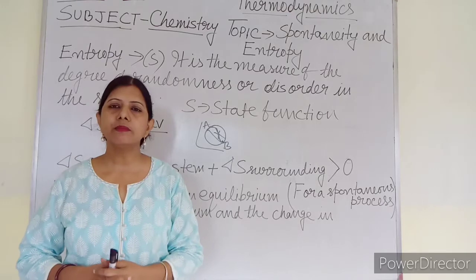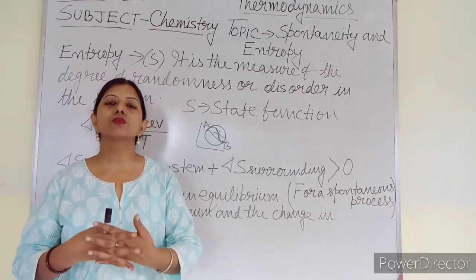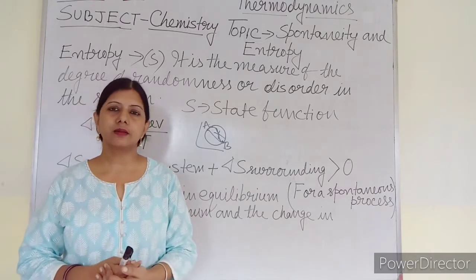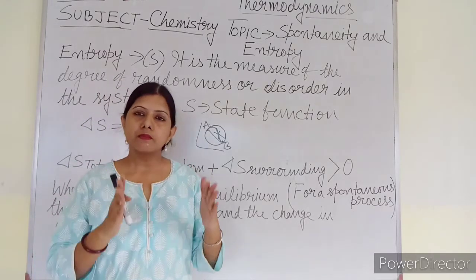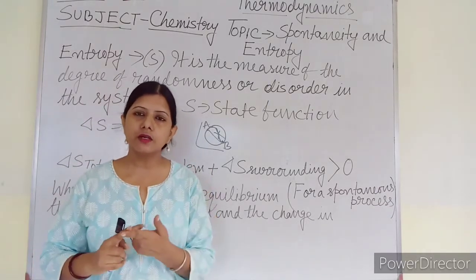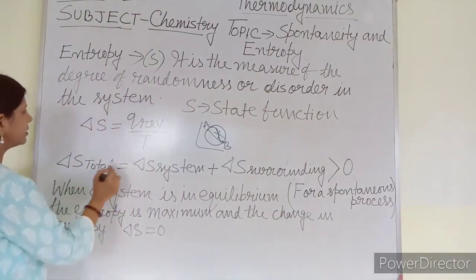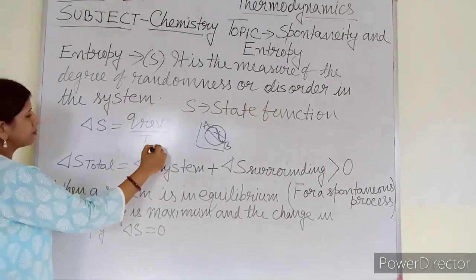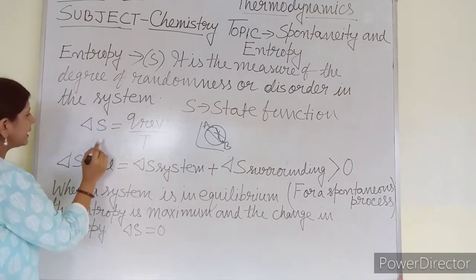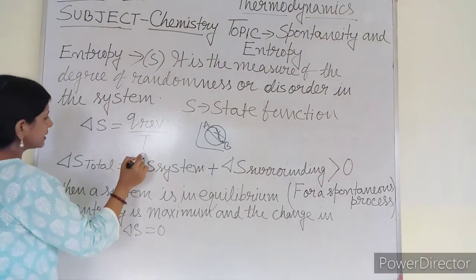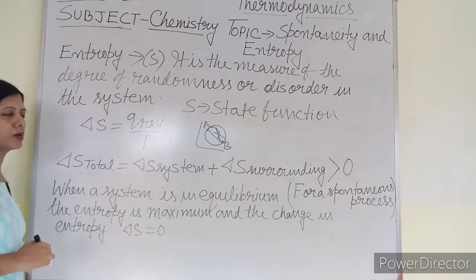So definitely more temperature means more entropy, more randomness. But temperature has an inverse relation with change in entropy. From here I can say, if temperature is more, change in entropy is less. But if temperature is less, change in entropy is more.